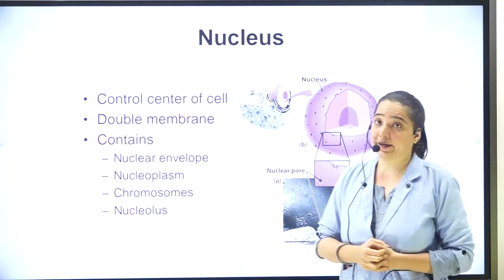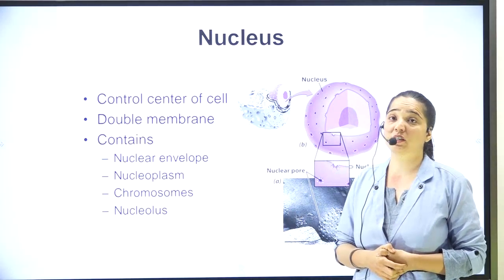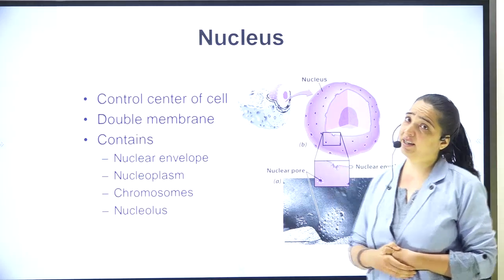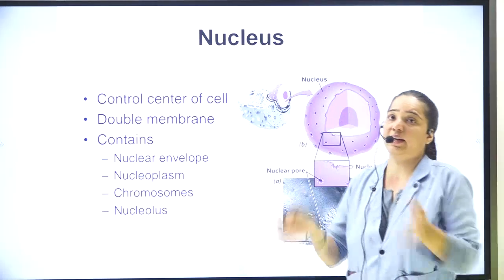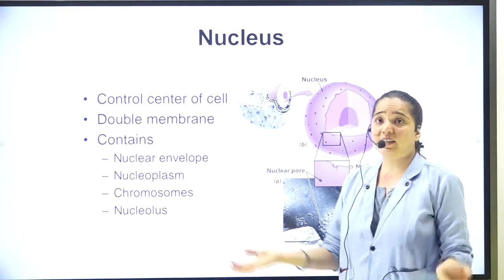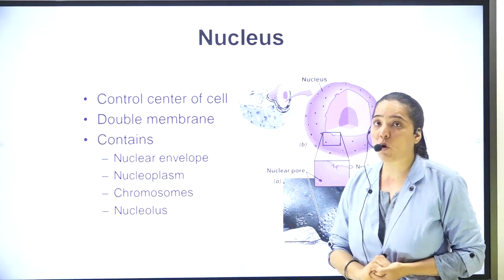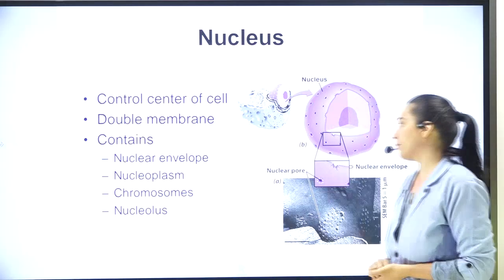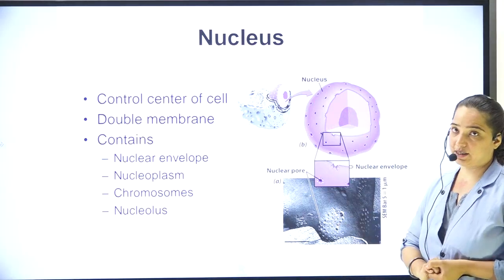Nucleolus is a small spherical body present inside the nucleus. Like a cell has the nucleus in its center, in the same way the nucleus has the nucleolus in its center, which is made up of RNA. You can note down this content.